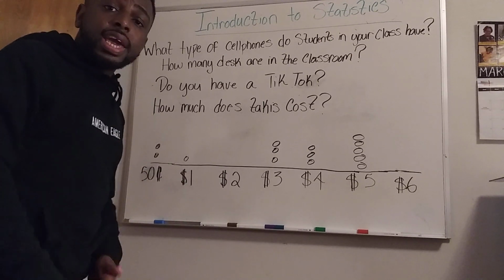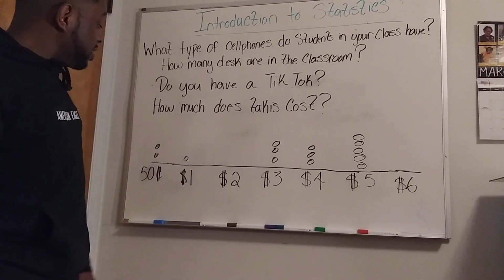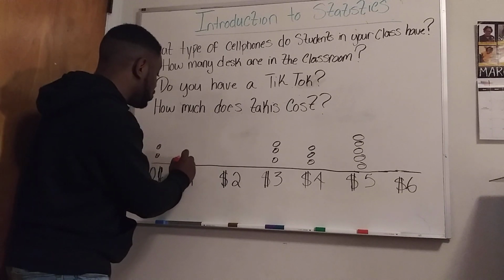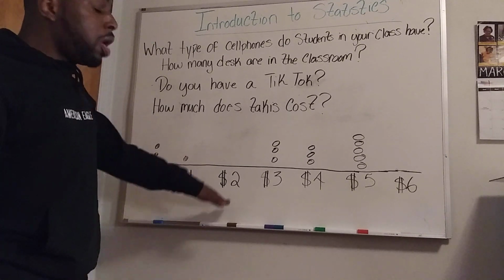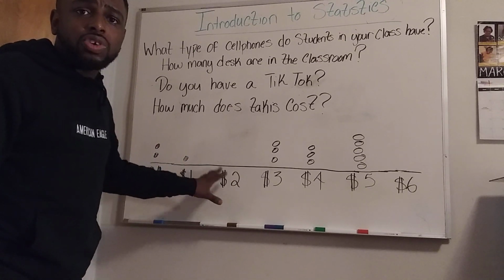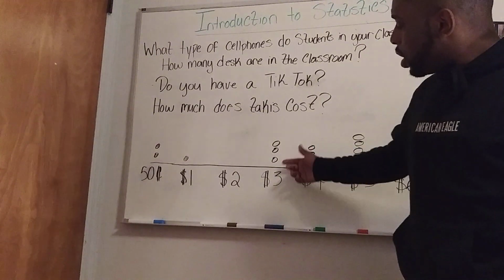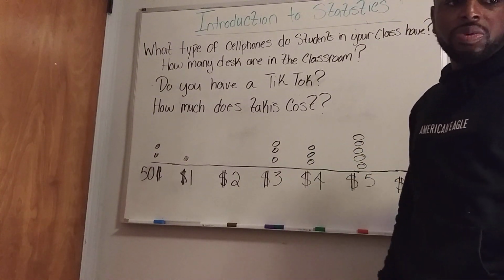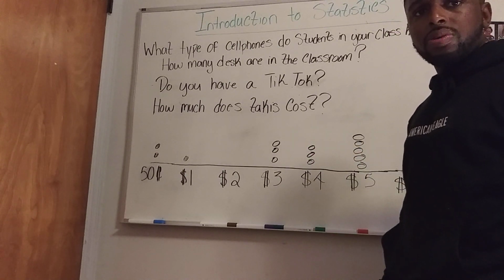Let's say here, Jalen said, hey, my Takis cost $1. Only 1 person said this, so I'm just going to put 1 dot on top of 1. Nobody said Takis cost $2, so I'm not going to put anything there. Estrella said, hey, Takis cost $3. Shirley said, hey, Takis cost $3.